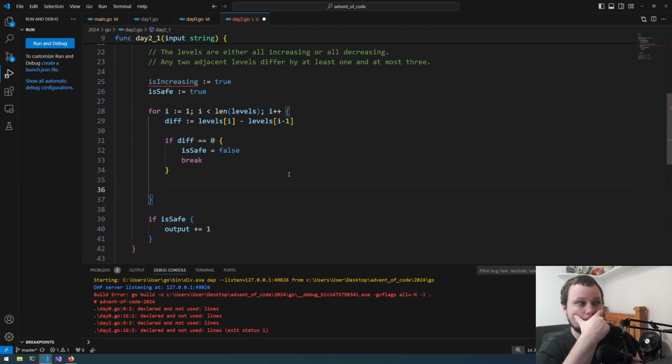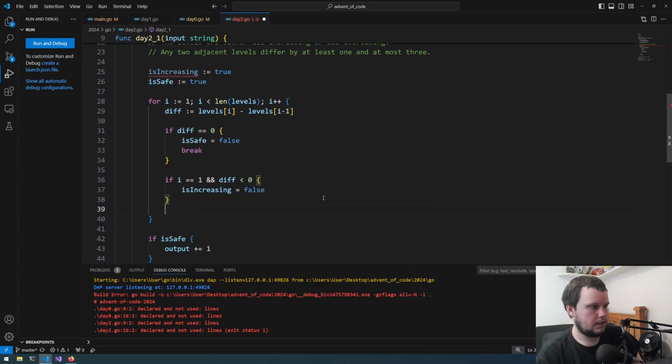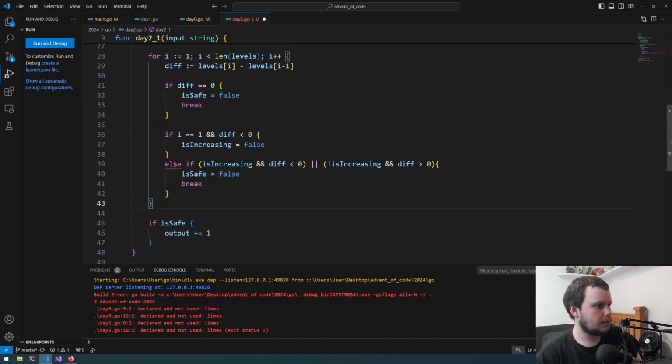Now we need to check to see if it's increasing or not. So we'll now do if i equals 1 and diff is less than 0, isIncreasing equals false, and then we can do else if isIncreasing, and this will be diff less than 0, or not isIncreasing and diff greater than 0. Basically same thing again here. Oh, this one, there's an error here. Expected statement, found else. Am I doing if statements wrong in Go?